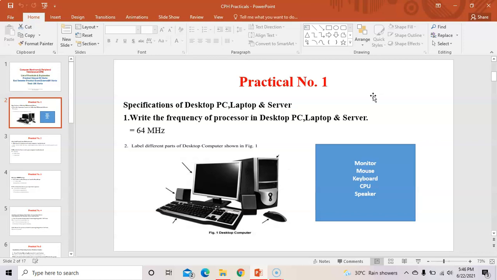The second question is to label the different parts. As we know, there are different parts, and you can label them. Here the arrows are shown and we need to label those parts. First is the monitor screen, then a mouse, then a keyboard, the speaker, and this is a CPU. So we need to label the parts which the arrows show. This is the first practical, specification.